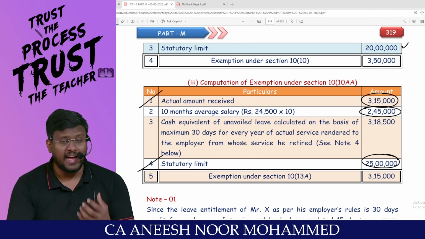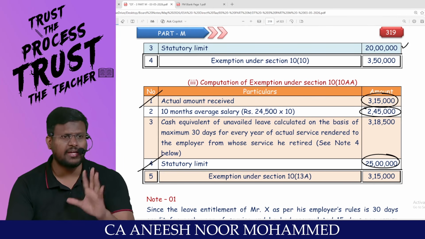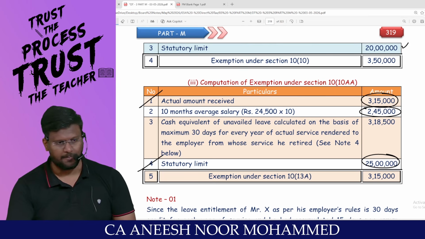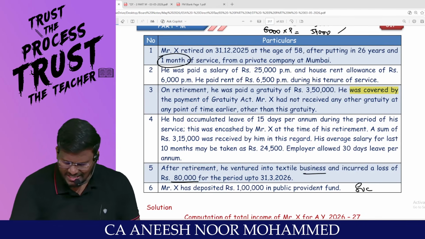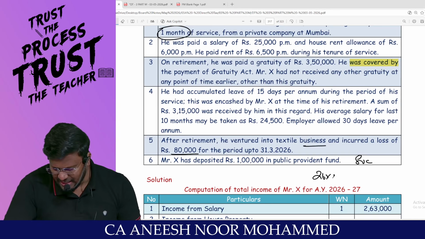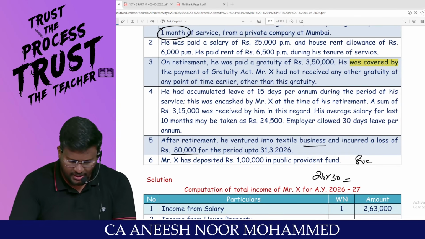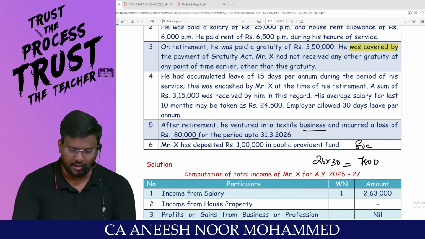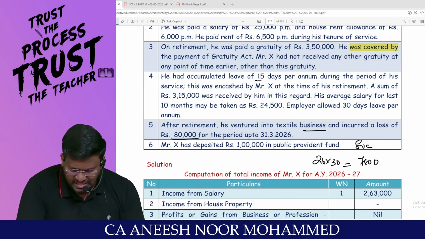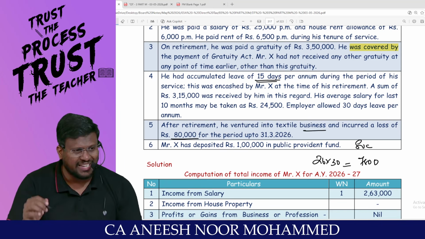Now, cash equivalent of leave credit, calculated at the rate of 30 days per annum for every completed year of service. My dear lovable students, how many completed years are there? 26 years. So 26 into 30, this many days this guy can take leave. So 26 into 30 means 780 days leave are allowed. Am I right? My dear lovable students is having accumulated leave of 15 days per annum. That means 15 days is a credit available.